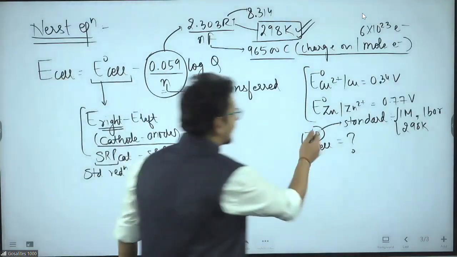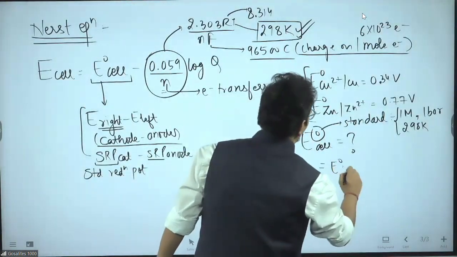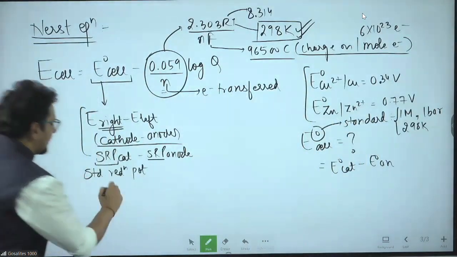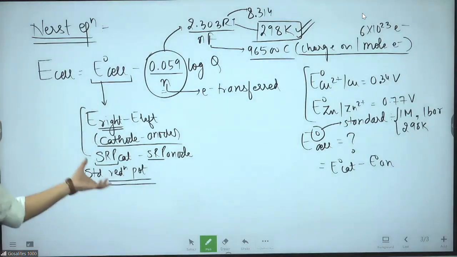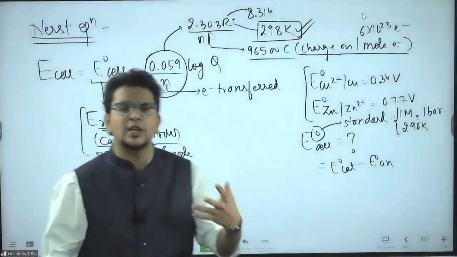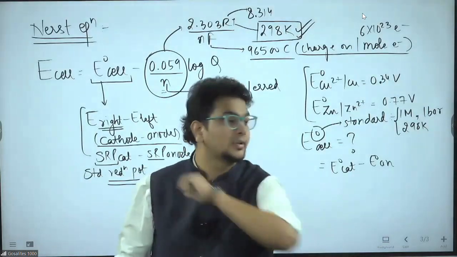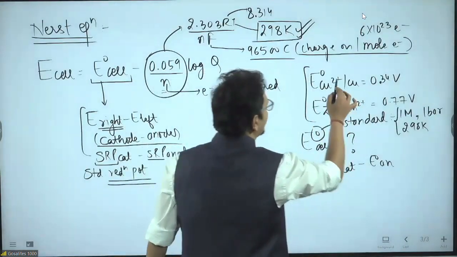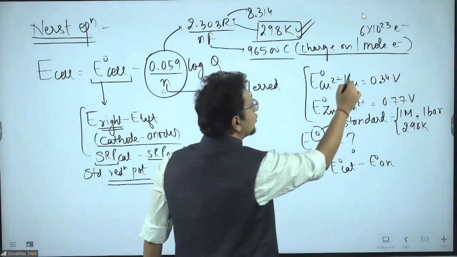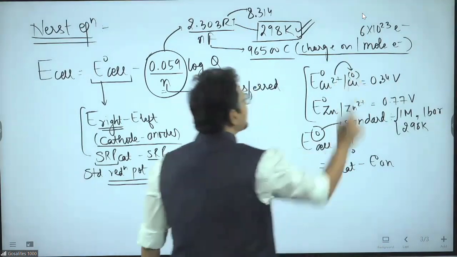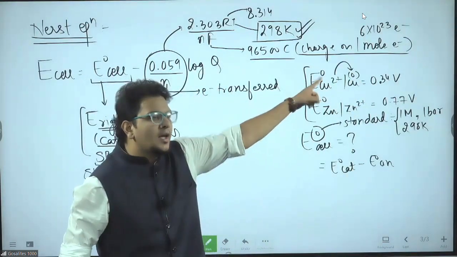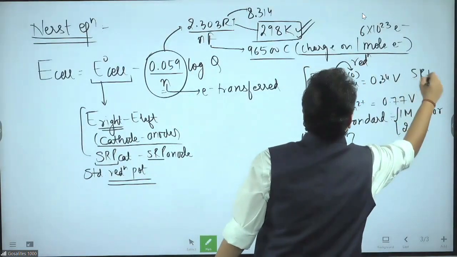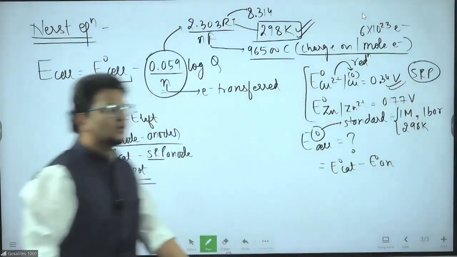Now, naught means standard. So E naught cell will be E naught cathode minus E naught anode. Try to understand. It is reduction potential when the reaction given is reduction. Now check carefully. Copper 2 plus and copper, if you go from copper 2 plus to copper, this is reduction. So this is SRP. I am very happy because they have given us SRP,